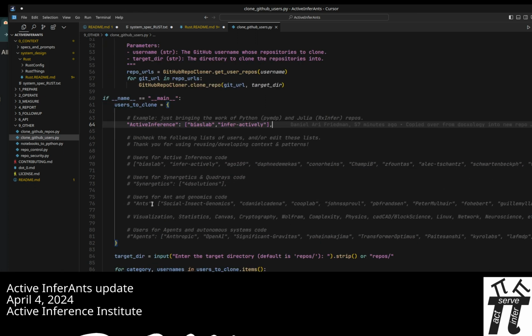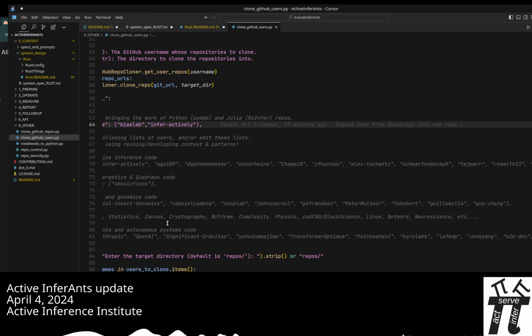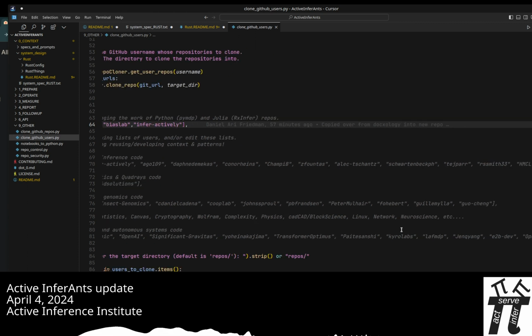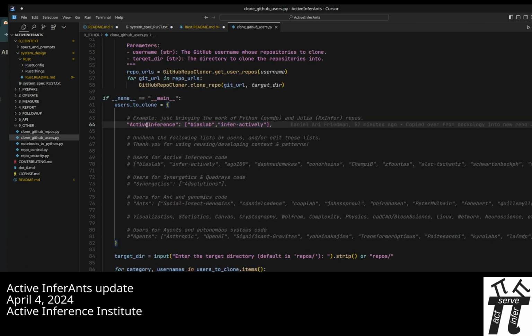However, I also curated some lists of a bunch of other active inference usernames, and also some other things that are fun to bring in, like synergetics and quadrays, tetrahedral coordination geometries, as well as a lot of ants and bioinformatics, and also the exciting development in multi-agent frameworks. Many could be added to all these lists, but just to show the minimal example, what the current status of the repo does is it clones in the repos of Bias Lab and InferActively